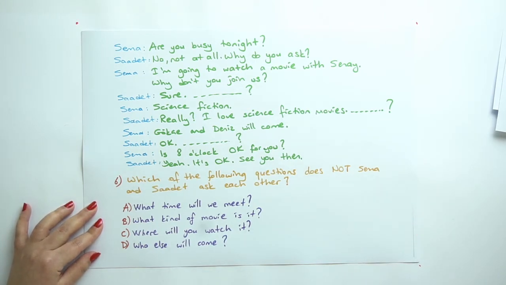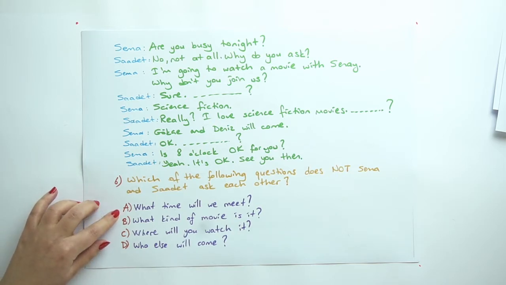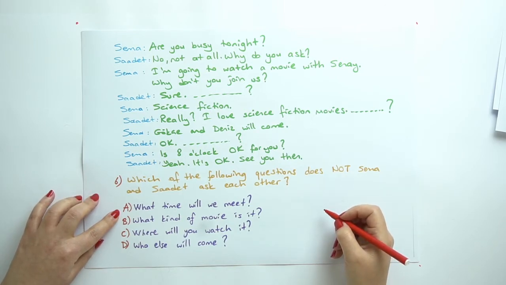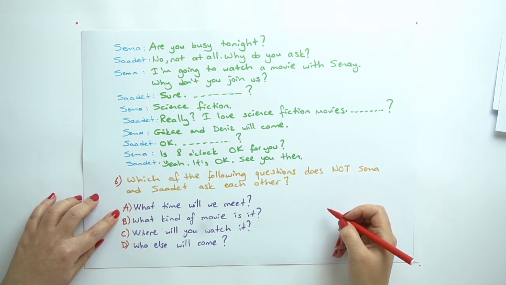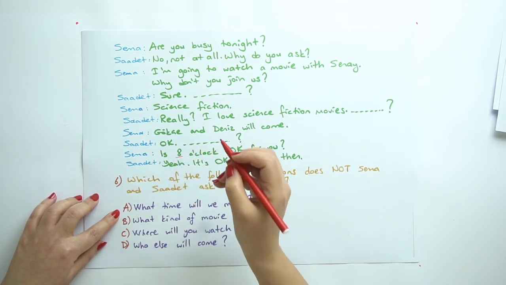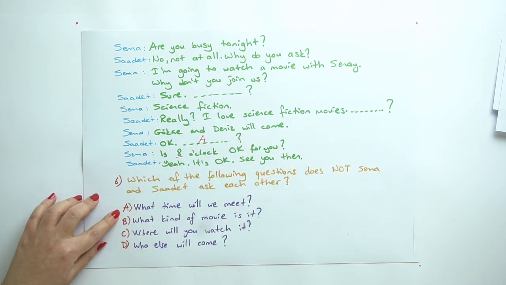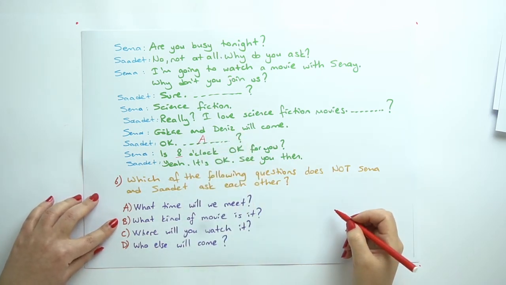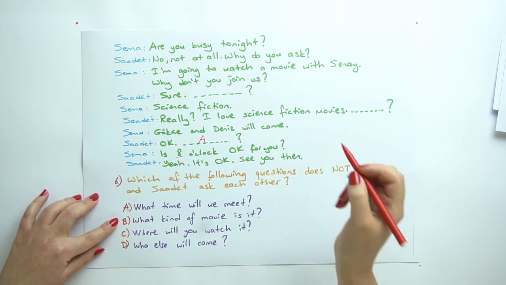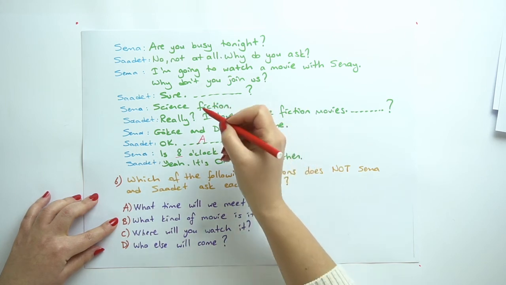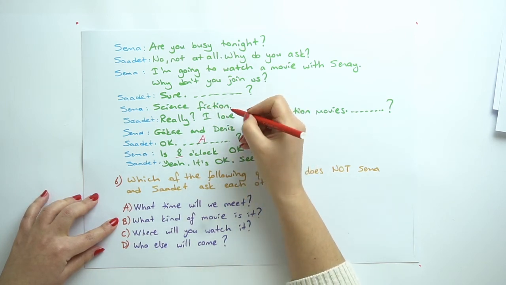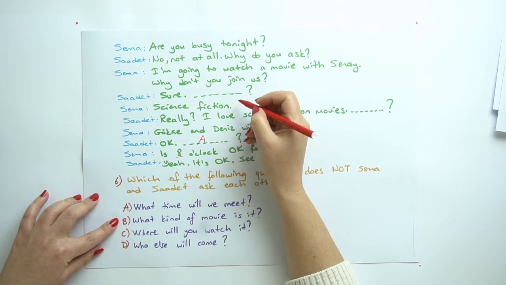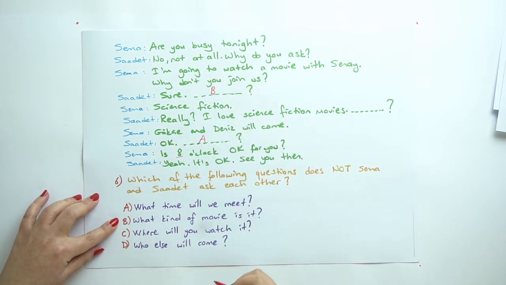So now let's have a look at option A. And what time will we meet? So we need a time here. So here is the time, so we can write this one here. What kind of movie is it? So we need a movie type here. Let's have a look at the dialogue. Yes, here. This is a kind of film, this science fiction movie. So we can write this one too.